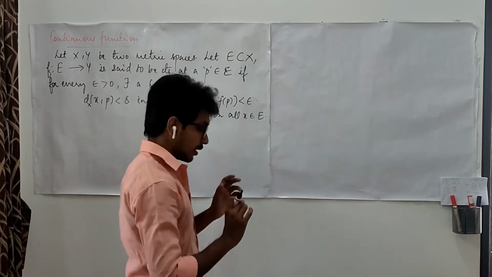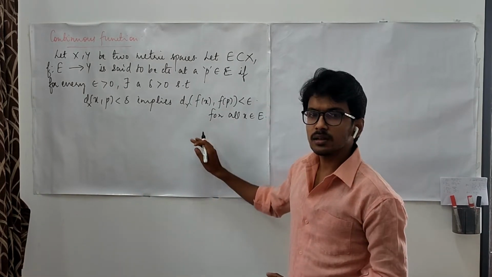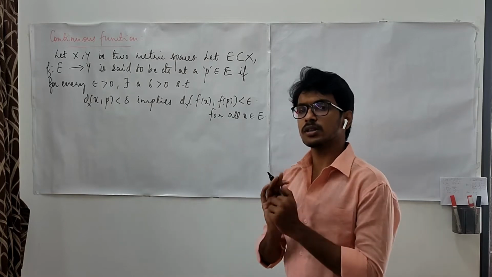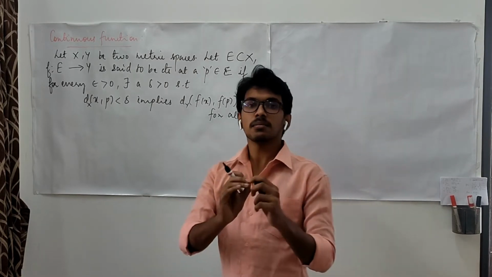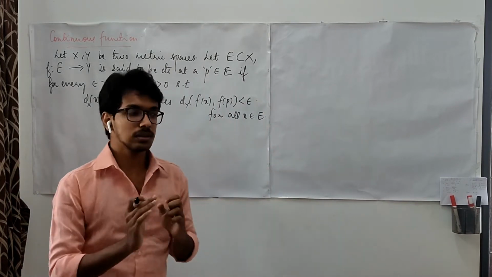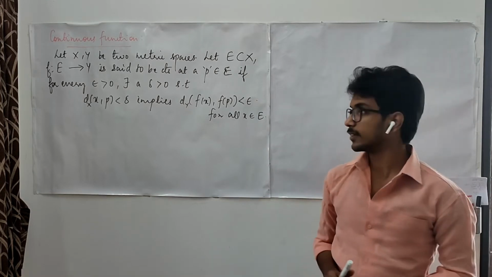If you look closely, it may look similar to the definition of a limit, but it has some differences from the definition of a limit. Let us see.